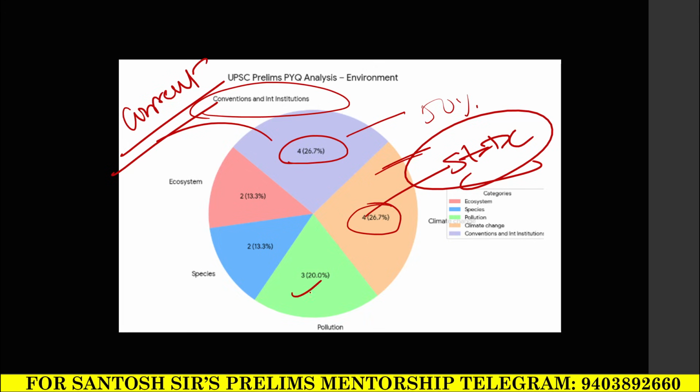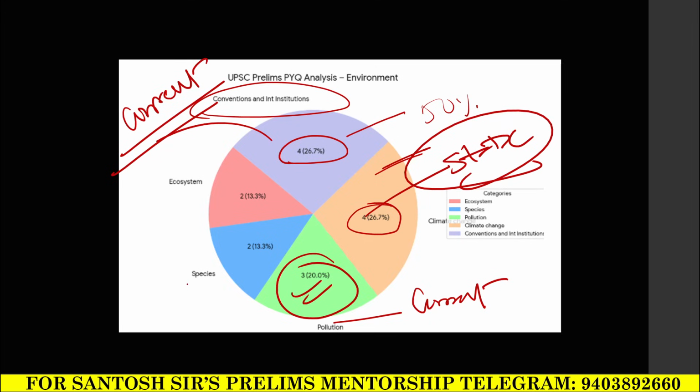Then pollution, again you can see 20% of questions coming from pollution, which is the third important theme. Here also questions are mostly current oriented, but some static questions can come, for example, what is the basics of noise pollution, air pollution, soil pollution, or very basic questions like bioremediation and all that.